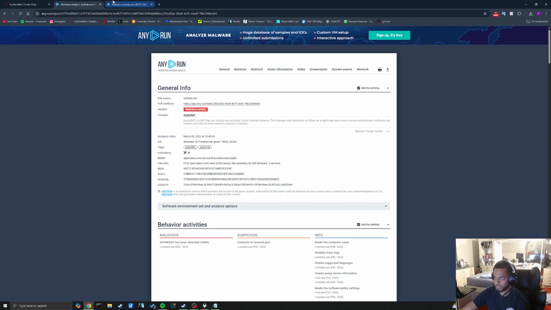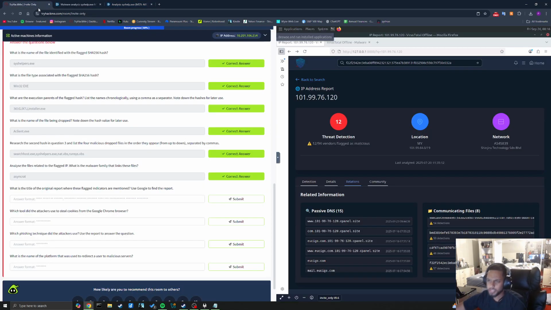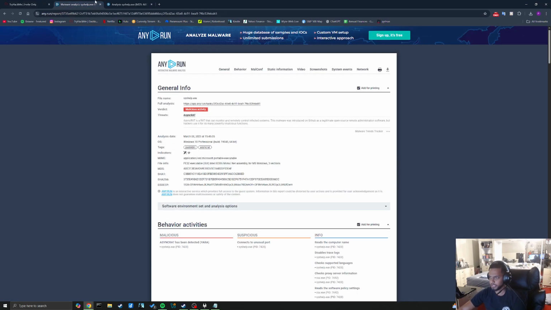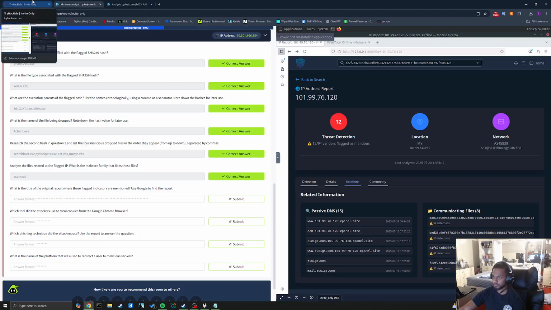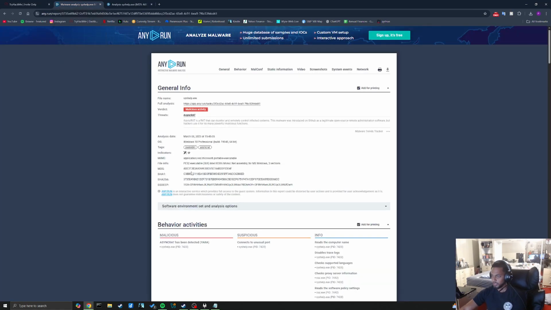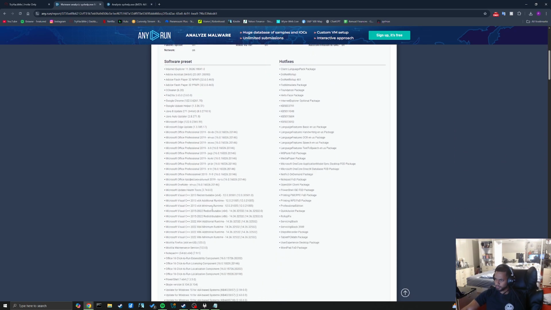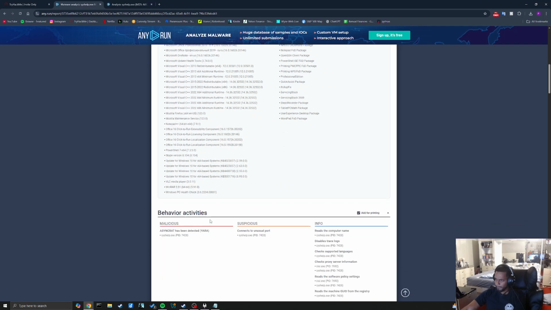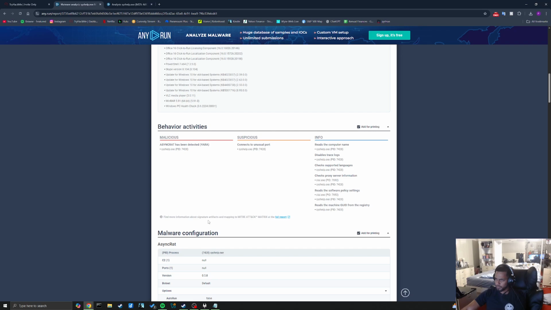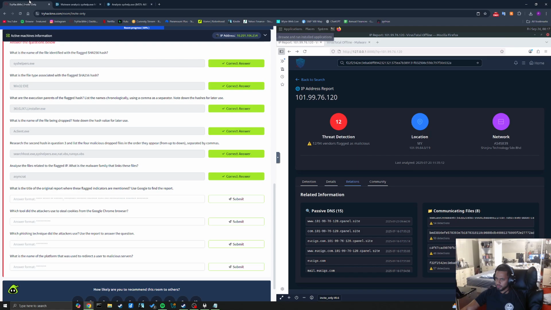Okay, let's take a look here at what this could possibly be. What is the title of the original report where these flagged indicators are mentioned? Flagged indicators. I have no idea. What tool did attackers use to steal cookies from the Google Chrome browser? How am I supposed to get these answers? What is the title of the original report where these flagged indicators are mentioned?